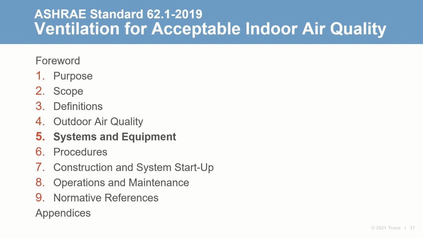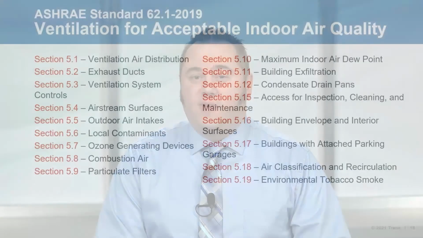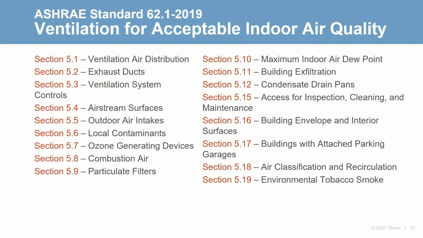Okay, on to the next section, systems and equipment. This section contains many requirements which will help you specify equipment and systems. And while it's a misnomer to simply state that a product meets Standard 62.1 requirements, oftentimes manufacturers mean their products meet applicable requirements within this section. Here, you'll find a lot of requirements related to ventilation system design, outdoor air intake locations, particulate filters, coils, equipment access, air classification and recirculation, humidification, dehumidification, and many others. Section 5 could be an entirely separate program.